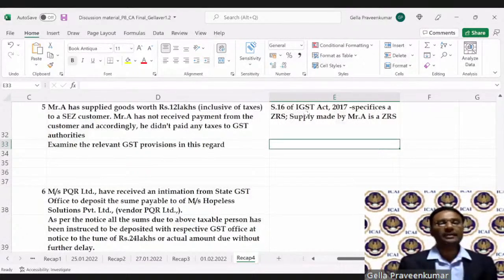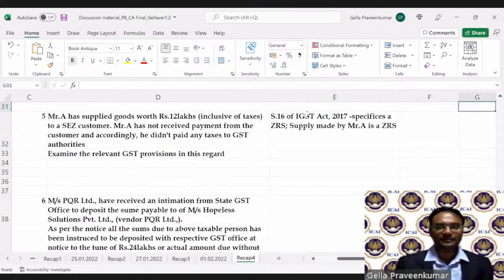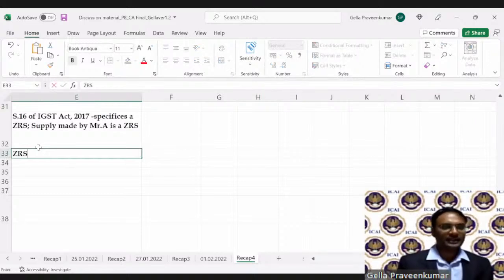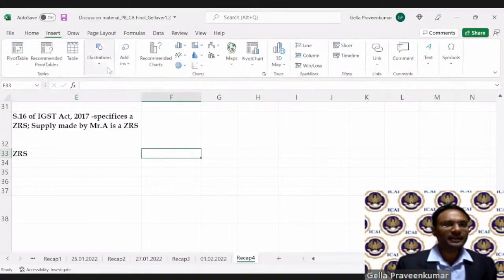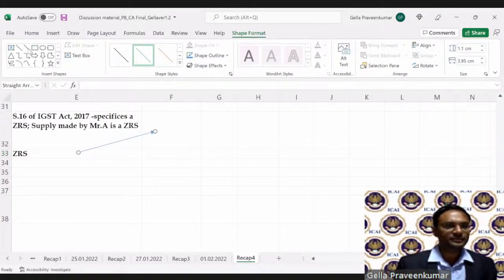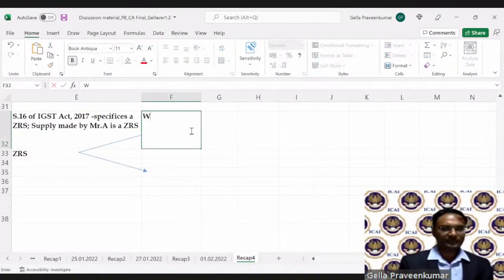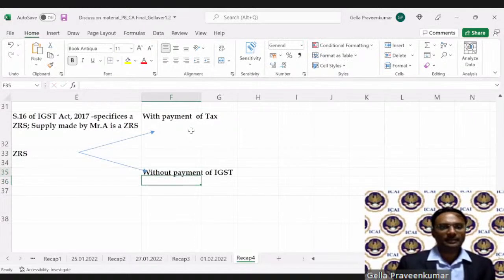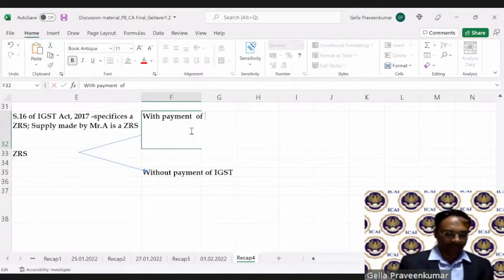Now, when I make a zero rated supply, there are two choices. What is that? A zero rated supply can be made with payment of tax or without payment of tax. I'll mention clearly IGST so that you will not have confusion.